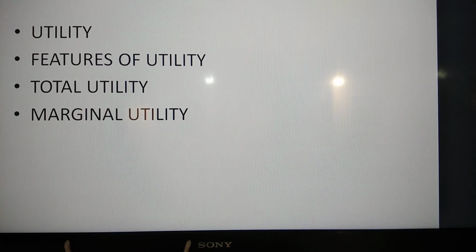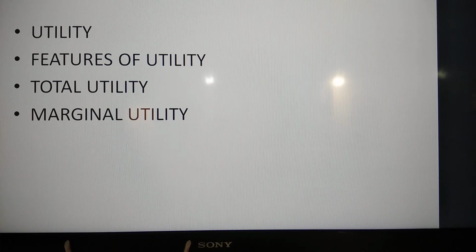Right. Now another thing I'll tell you about utility. Utility refers to the want satisfying power of a commodity. Right? So want satisfying power of a commodity is called utility. Or we can say that utility is the amount of satisfaction derived from a good or service at a particular time.